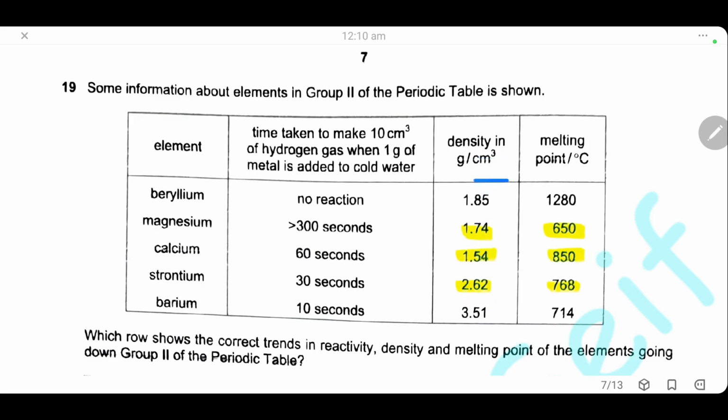So we don't have a clear trend for group 2 density. No clear trend is shown. For the melting point, it is first 1280, it decreases to 600, then it increases again to 800, then decreases another time to 700. So we don't have a clear trend for the melting point of group 2 elements.